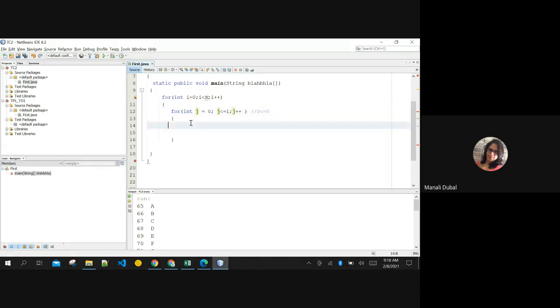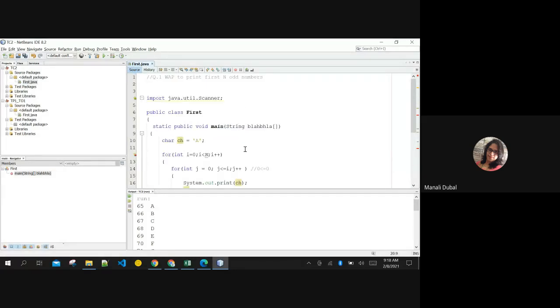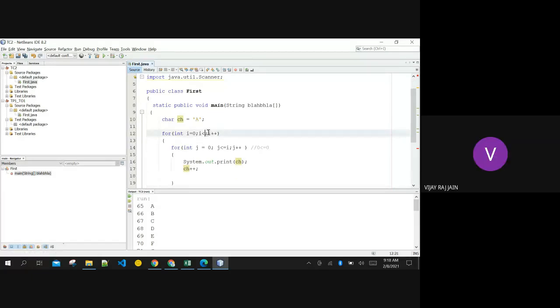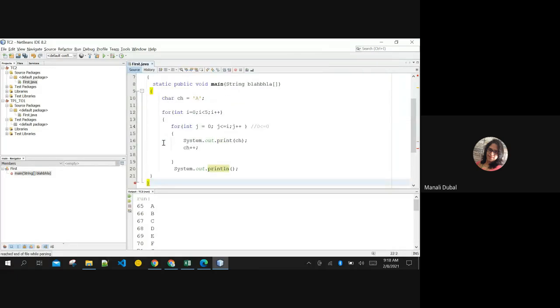And to print these values, you can simply take a character over here. You can start it with A. You can print this character, and then you can increment it by 1, right? Is it correct? Ma'am, we have to change the line also. Yes, I forgot the SOPL in here. Done. Looks good.